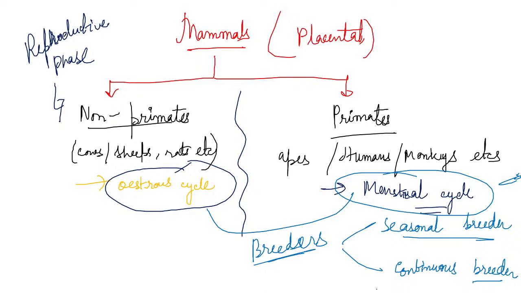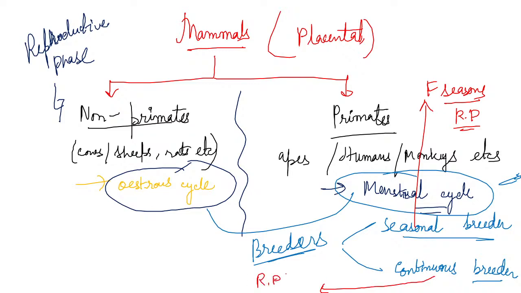Seasonal breeders are those which exhibit the cycle only during the favorable season. When there is a favorable season, only then do they have their reproductive phase. For continuous breeders, there is no need for a favorable season.